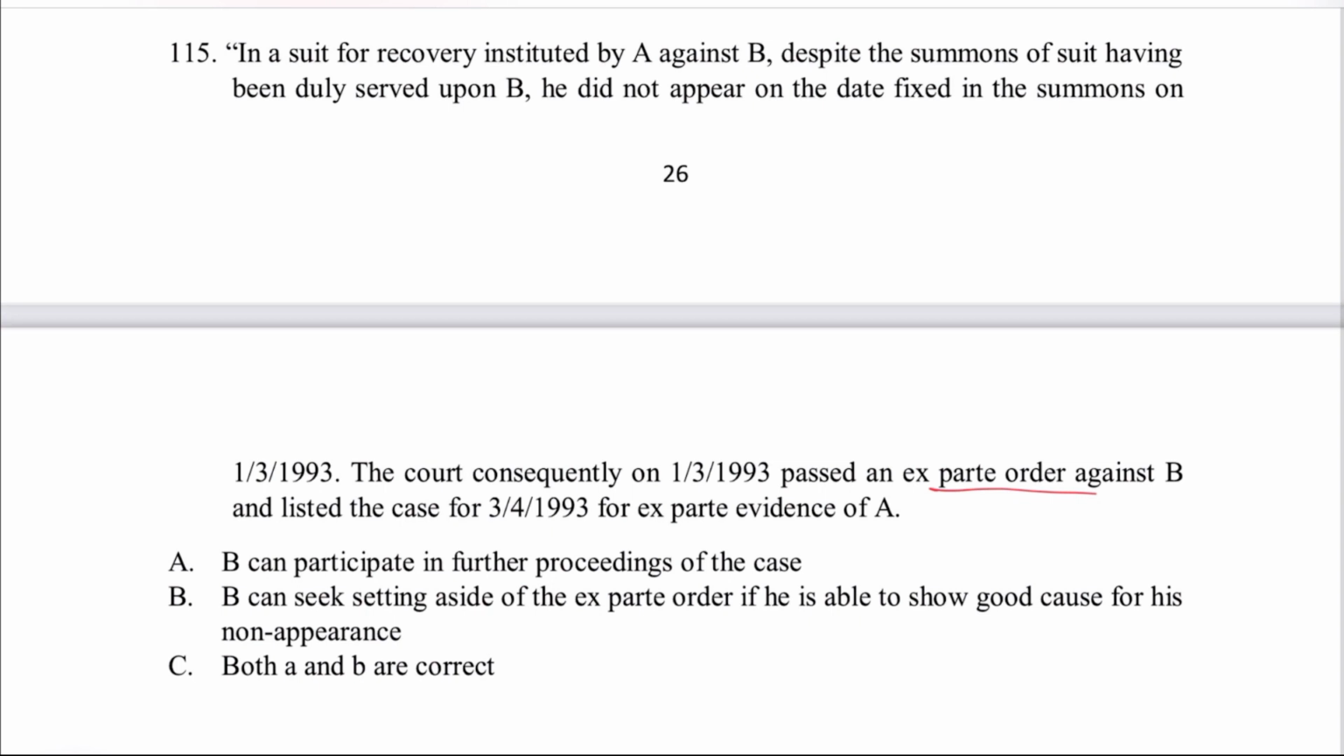Here, B can participate in further proceedings of the case. B can seek setting aside of ex parte order if he is able to show good cause for his non-appearance, and both A and B are correct. It is basically what? Order 9, Rule 13, and both A and B are correct statements. Option C is the correct answer.